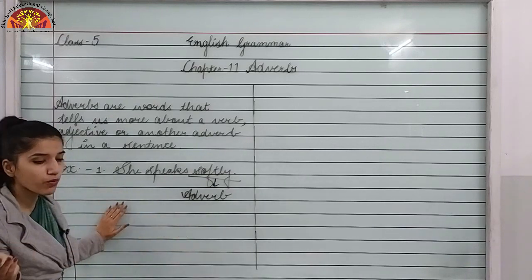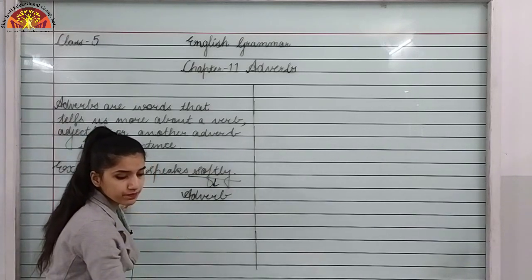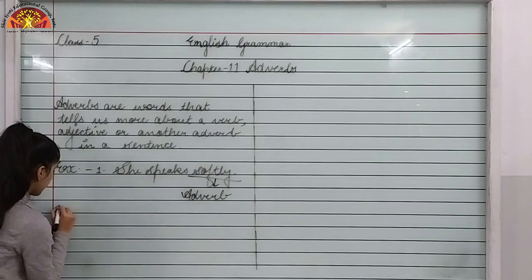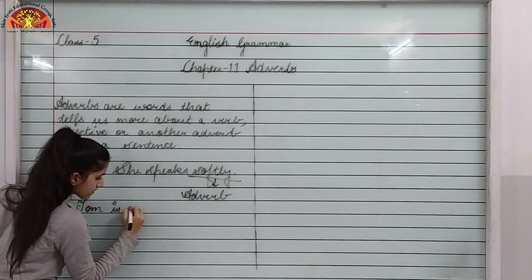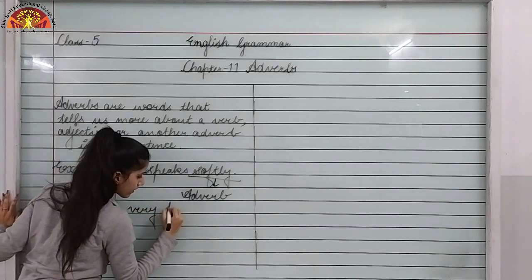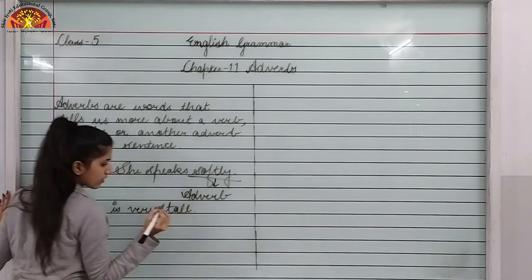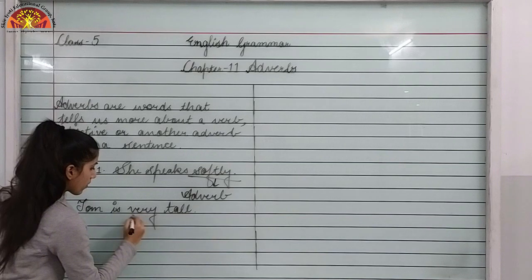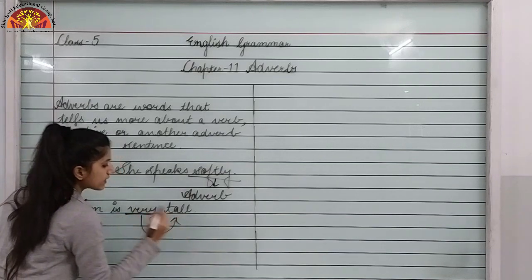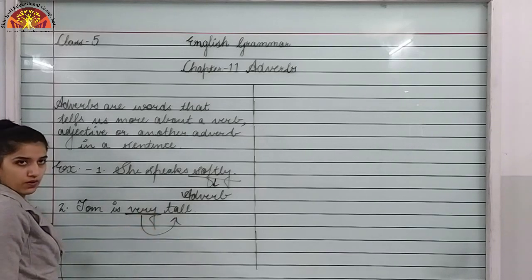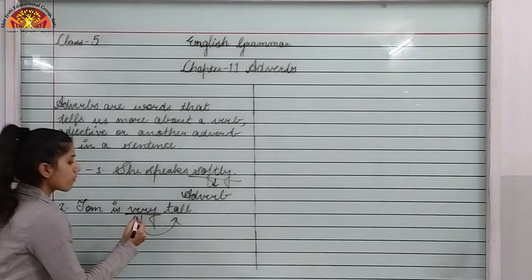And let me give you one more example, that is, Tom is very tall. So over here you can see that very is the word which is complementing the adjective, that is tall. Tom is very tall.